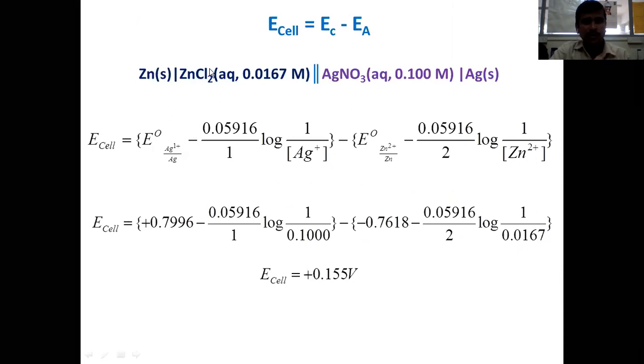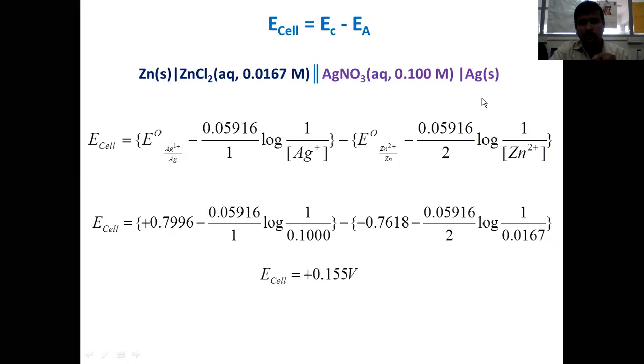Zinc is immersed in zinc chloride solution. Zinc chloride has 0.0167 molar concentration, right? Zinc is immersed in zinc chloride solution of concentration 0.0167 molar. Silver is immersed in silver nitrate solution of concentration 0.1 molar. So both are aqueous solutions. AQ represents that the solution is an aqueous solution. So zinc immersed in zinc chloride will act as the anode. Silver immersed in silver nitrate will act as the cathode.